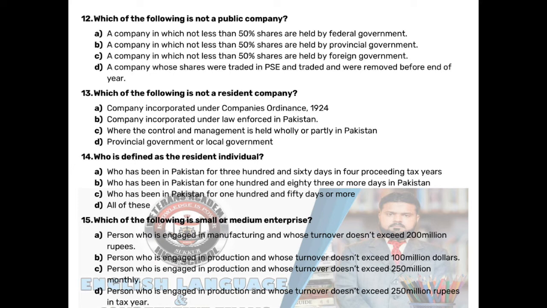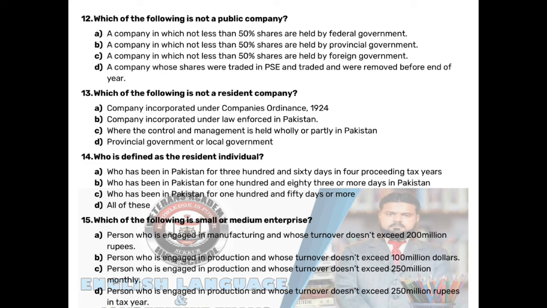Who is defined as the resident individual? A. Who has been in Pakistan for 360 days in 4 preceding tax years. B. Who has been in Pakistan for 183 or more days in Pakistan. C. Who has been in Pakistan for 150 days or more. D. All of these. Which of the following is small or medium enterprise?